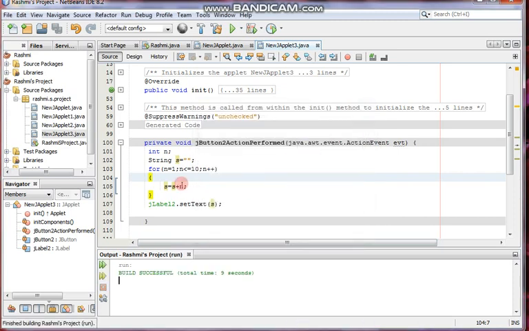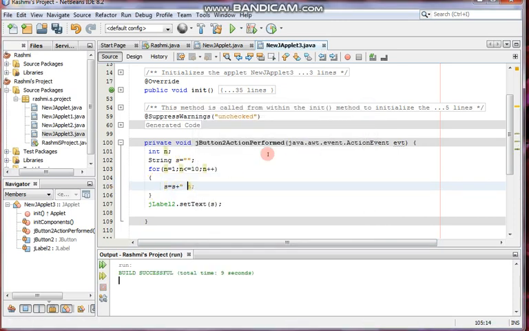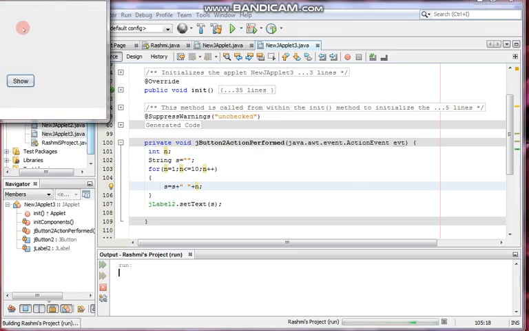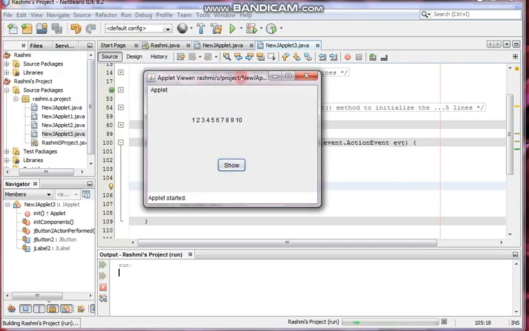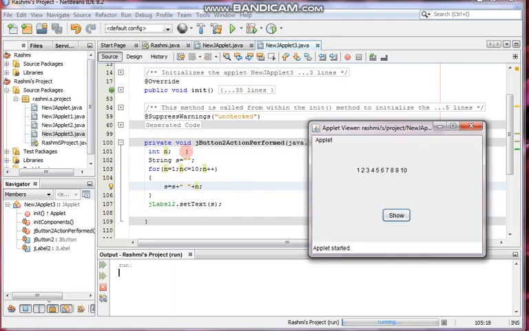Now I will provide a gap in between. So I can provide a gap like this and compile again. Okay. Hope all of you understood the concept. This is the program and this is the output. It is showing so nicely.